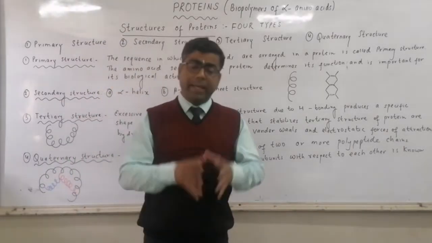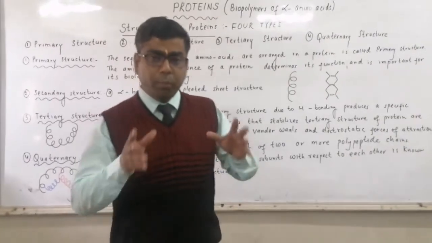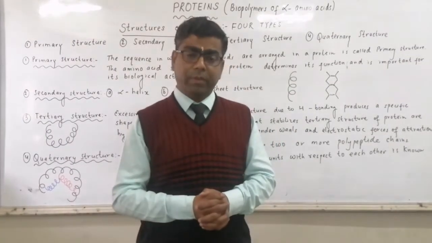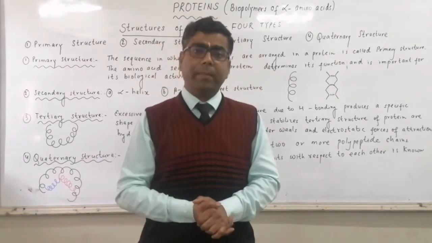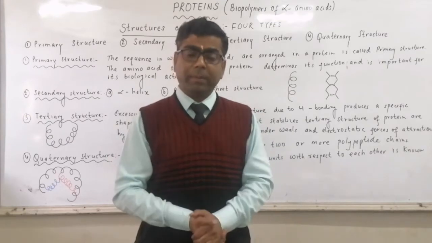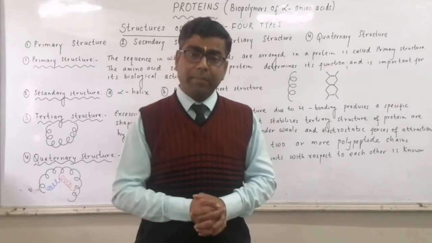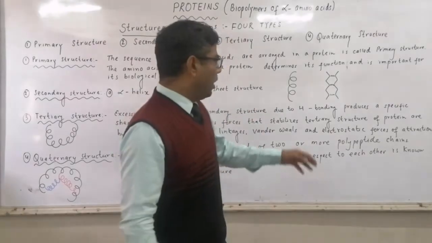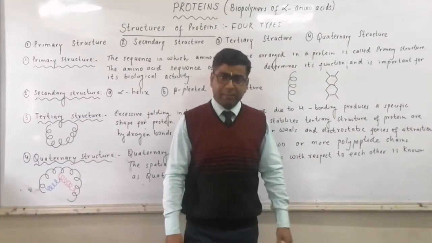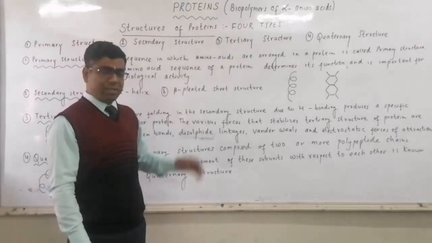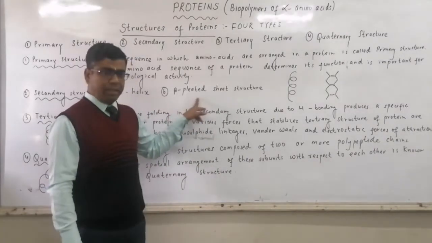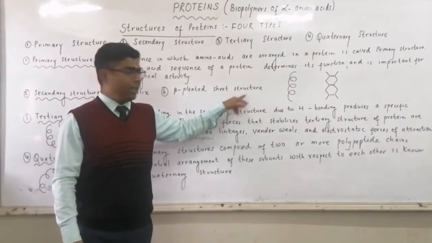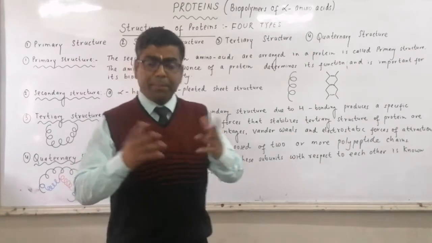Now, when more than one polypeptide chain is involved in protein formation, then between the different polypeptide chains, H bonding can be developed. This H bonding is called intermolecular H bonding. So when intermolecular H bonding is there between different polypeptide chains, then we obtain the second type of secondary structure, called beta pleated sheet structure, and it is present in silk. Silk is a type of protein.